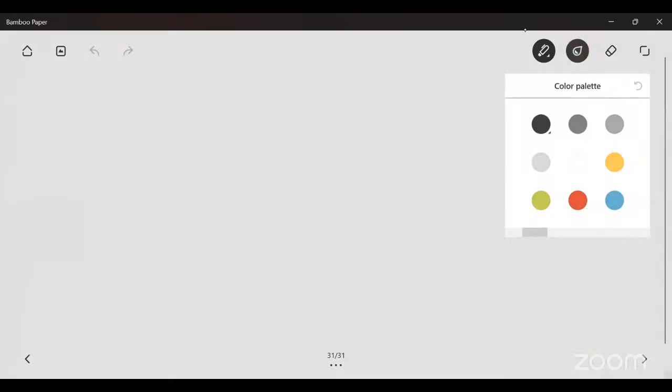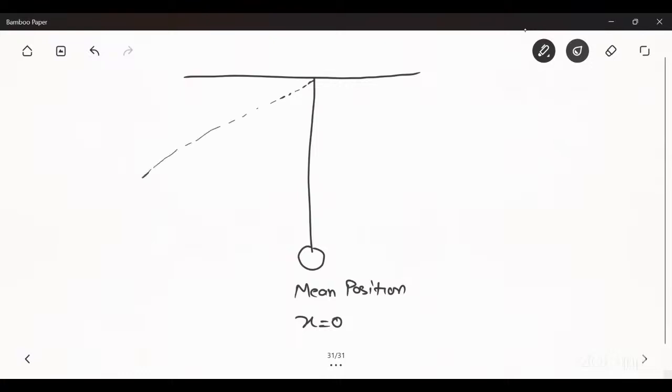Now consider the condition. This is the pendulum. This position is known as its mean position. Mean position means a position where we consider its displacement to be zero, because it is at its rest position. Now it comes to this position, which is known as its extreme position.